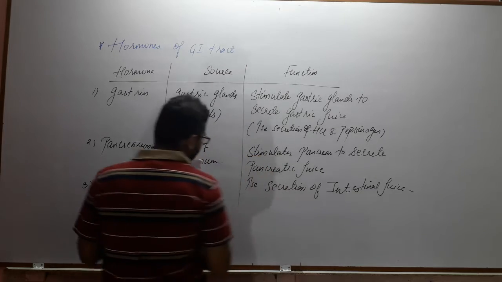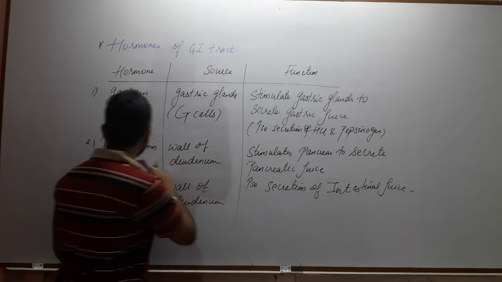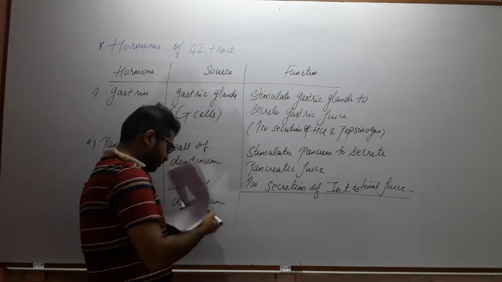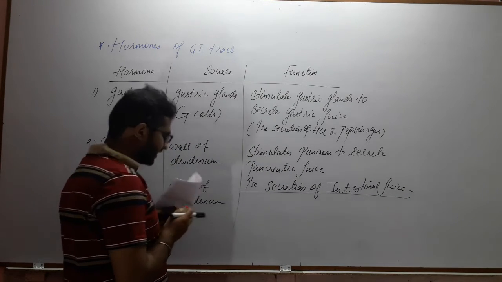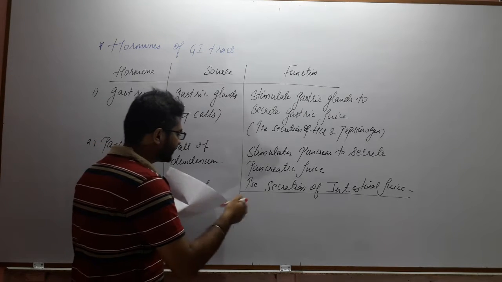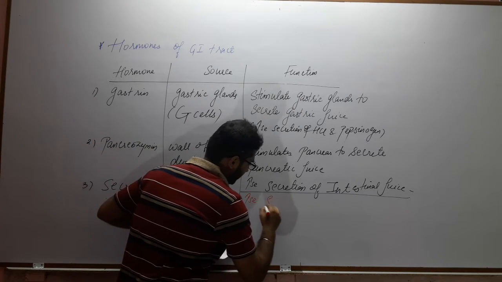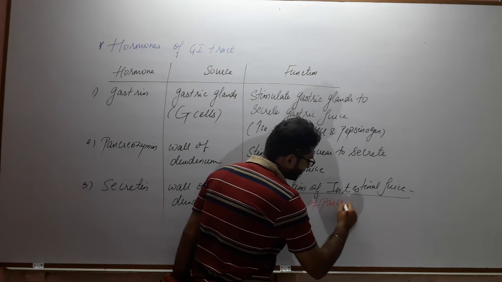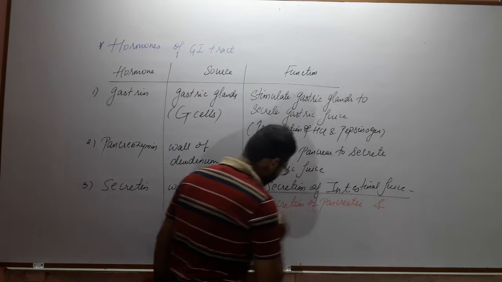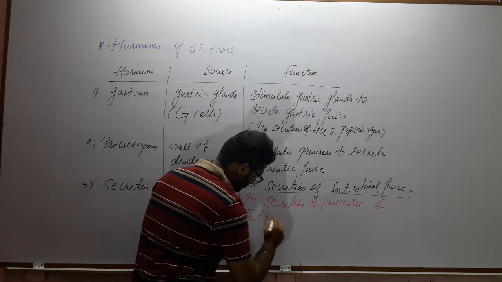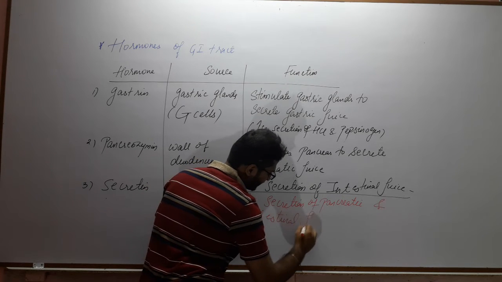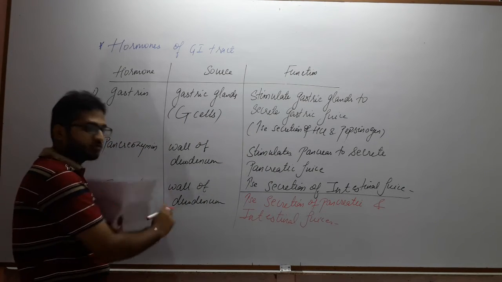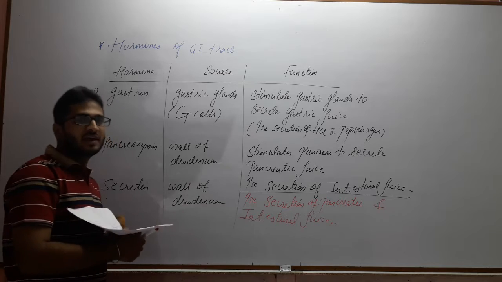So the role of secretin is that, along with pancreozymin, it increases the secretion of pancreatic and intestinal juice. Pancreatic as well as intestinal juice secretion is done with the help of these two hormones, pancreozymin as well as secretin.